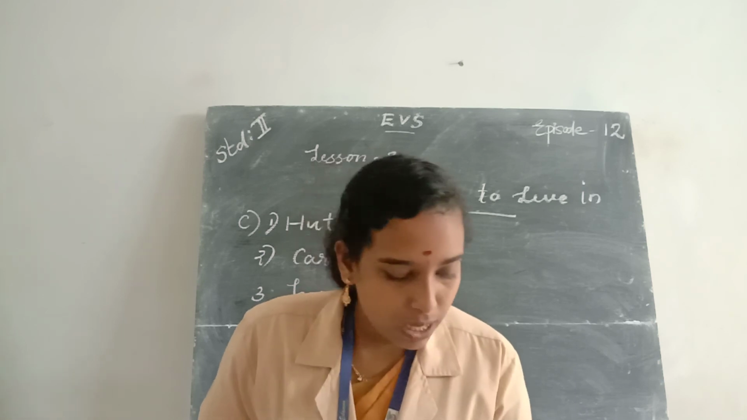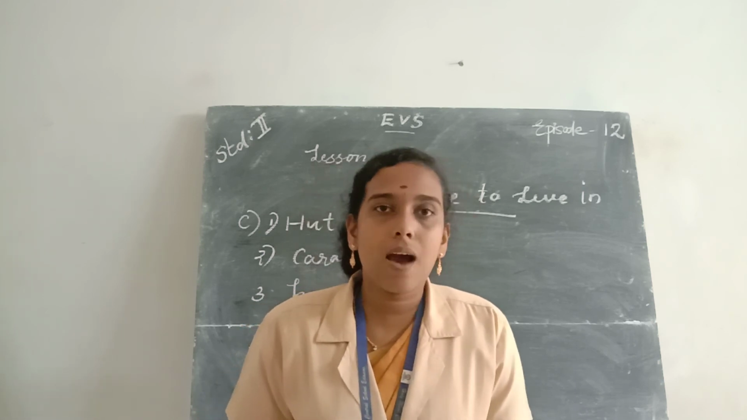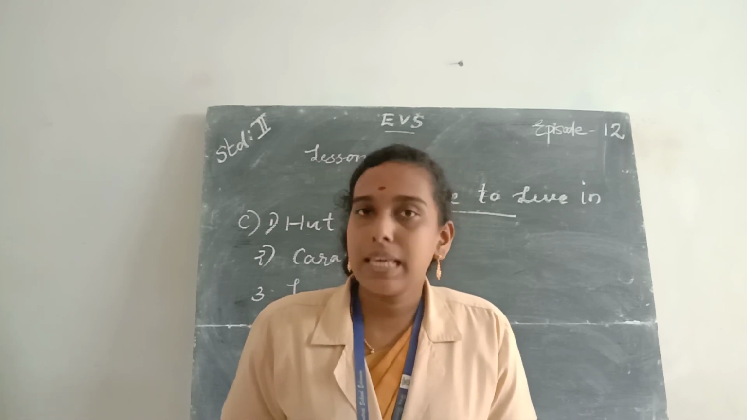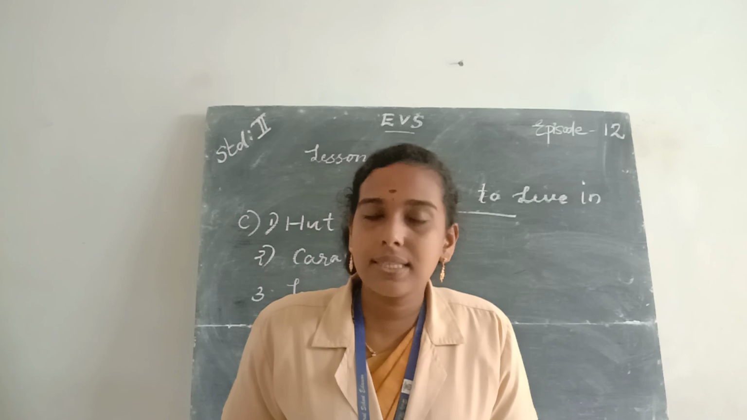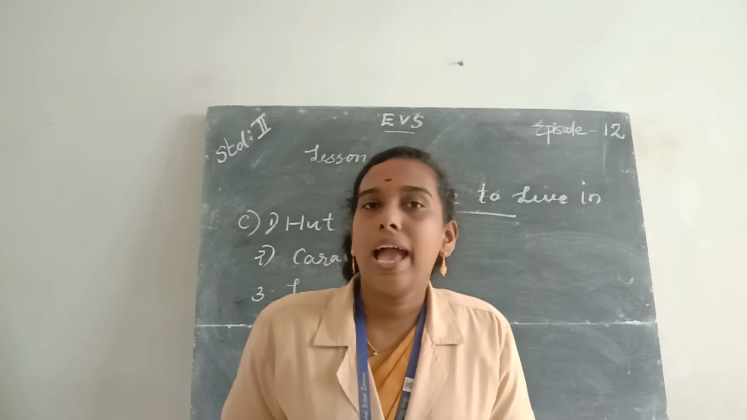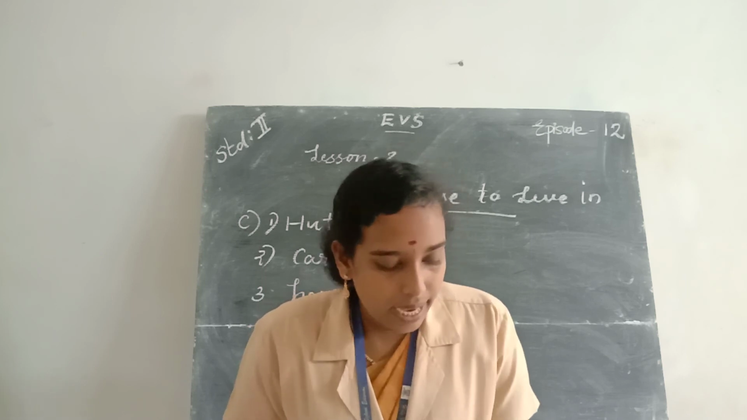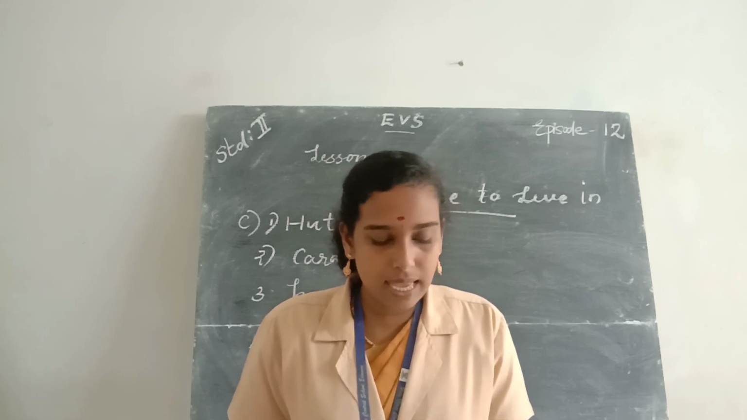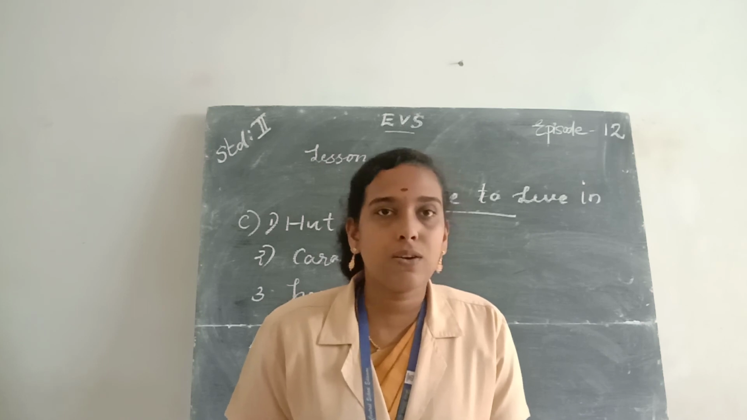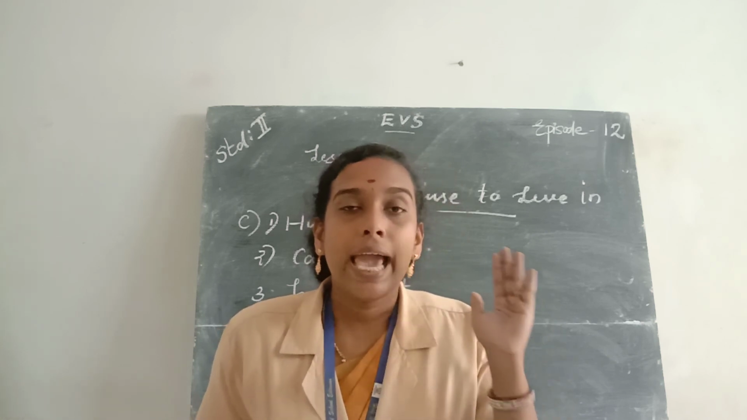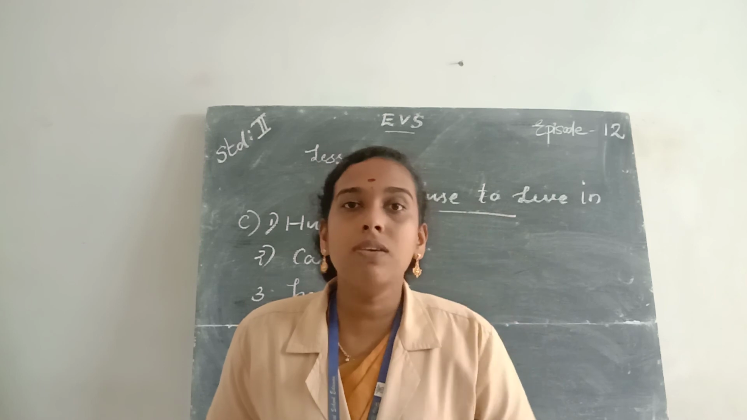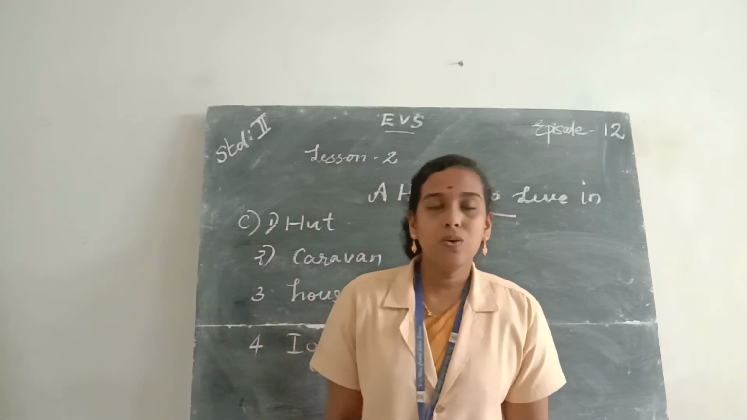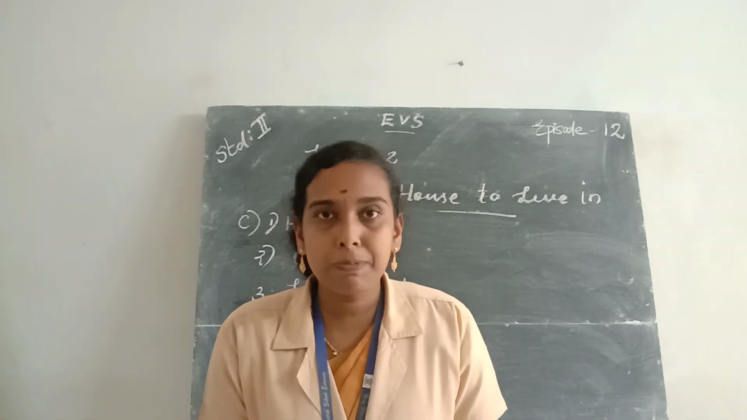Third question, name some materials used to make pakka houses. What are the materials used to make pakka houses? Cement, bricks, wood and iron rods. Then the fourth question, why do houses built in areas where it rains and snows heavily have slanting roofs? Because the slanting roofs help the rainwater or snow slip down easily. Then fifth question, what work does a plumber do? A plumber fixes the taps, pipes, etc.